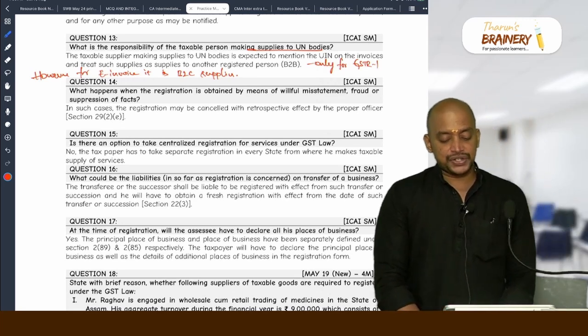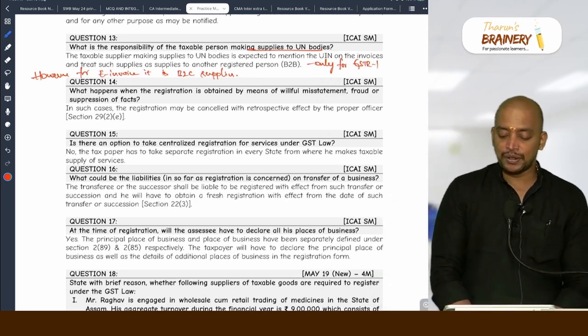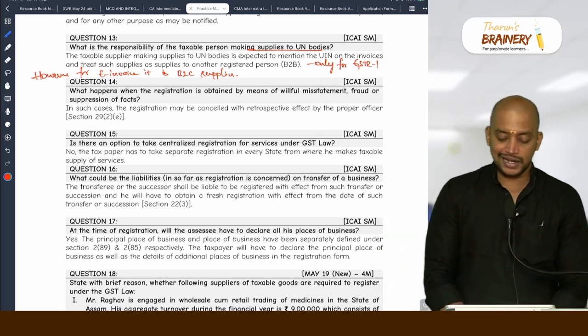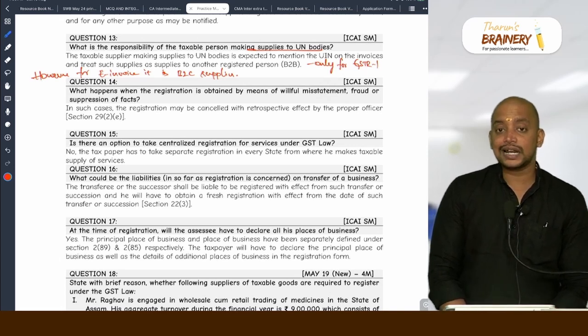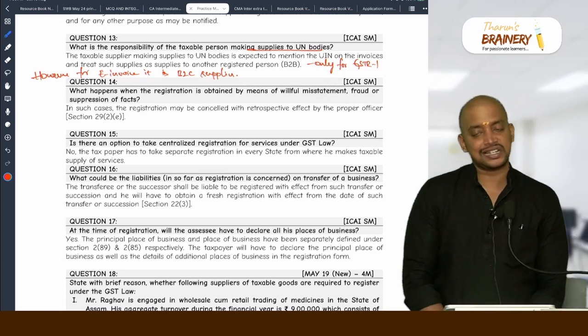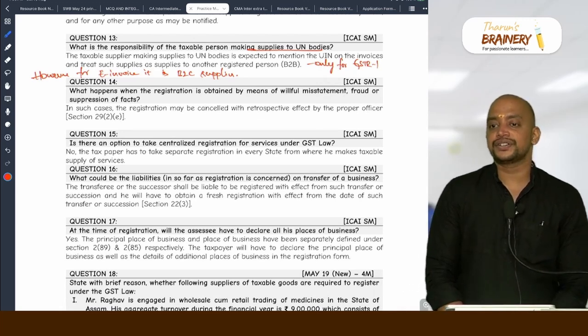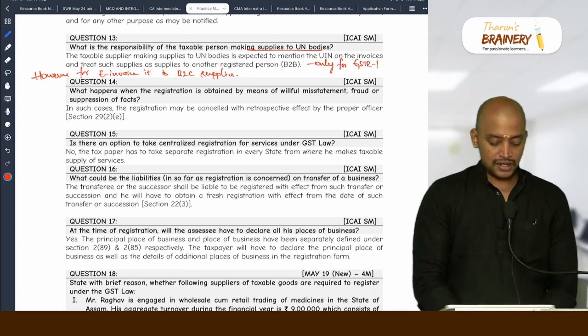What happens when registration is obtained by means of willful misstatement, fraud or suppression of facts? Cancellation of registration. Is there an option to take centralized registration for service under GST law? No. Centralized registration means across the country only one registration, we don't have.